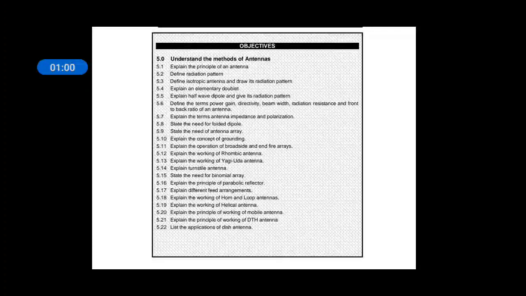In earlier class we started antennas. We discussed principle of antenna, what is radiation pattern, isotropic and its radiation pattern, elementary doublet, its radiation pattern, half wave dipole, its radiation pattern, and important terms related to antenna: power gain, directivity, beam width, and radiation resistance. And we have left with front to back ratio of an antenna and antenna impedance polarization. Right? Just I will revise what is antenna.